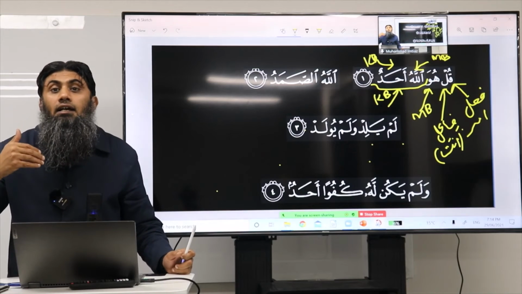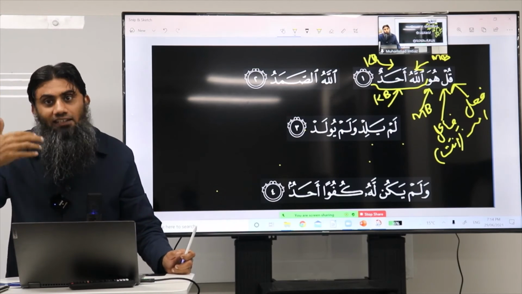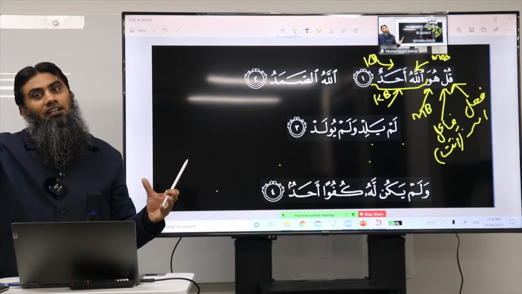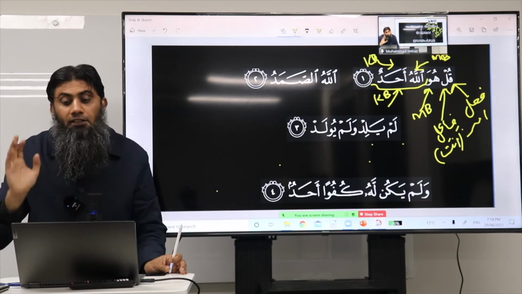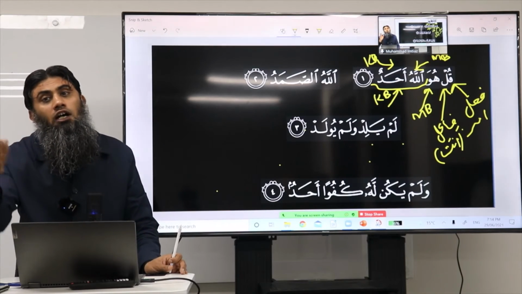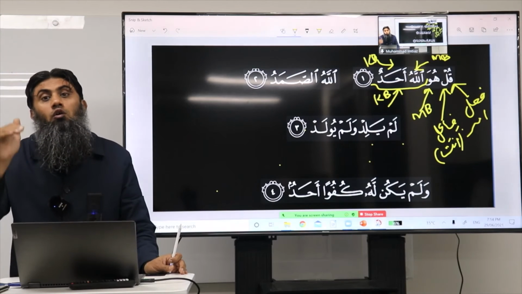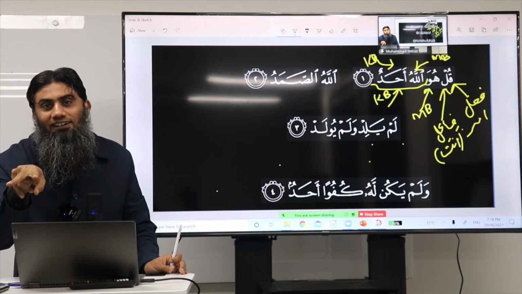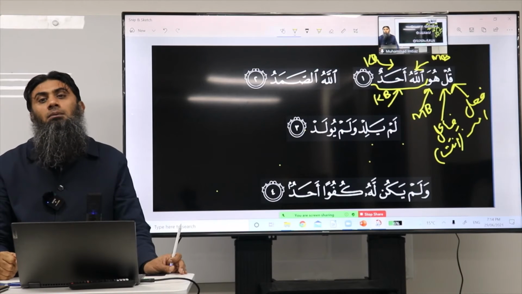And look at the emphasis. First of all, Allah, huwa, and then Allah, both are referring to who? To Allah subhanahu wa ta'ala. So the jumla is becoming more emphatic. It could have been simply kul, Allahu ahadun, simple, or kul, huwa ahadun. But you added two mubtada. Is that right, brother Abdul Bari? In this way, the jumla has become emphatic.